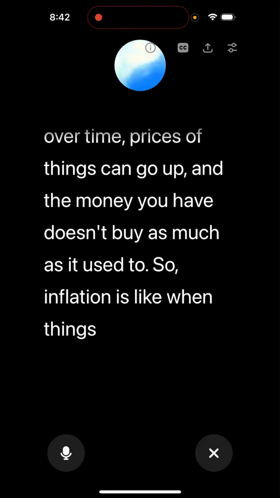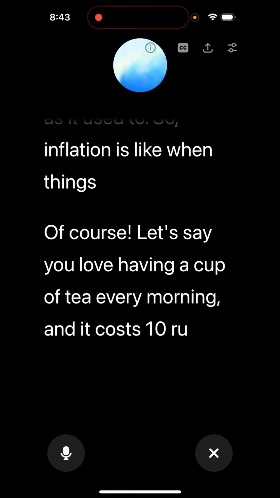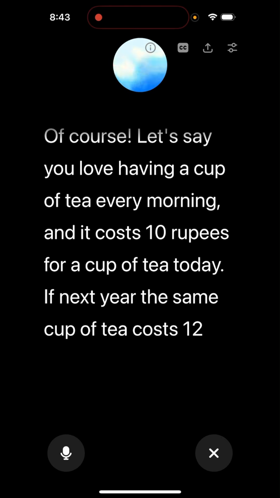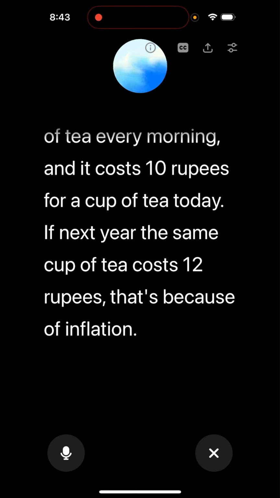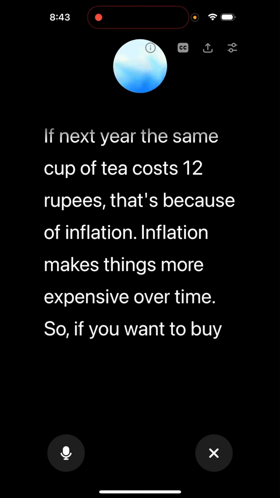Okay, thank you. But explain with an example of tea prices. Of course, let's say you love having a cup of tea every morning and it costs 10 rupees for a cup of tea today. If next year the same cup of tea costs 12 rupees, that's because of inflation. Inflation makes things more expensive over time.